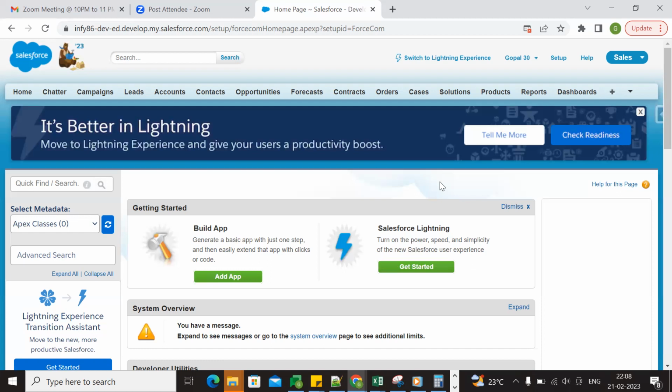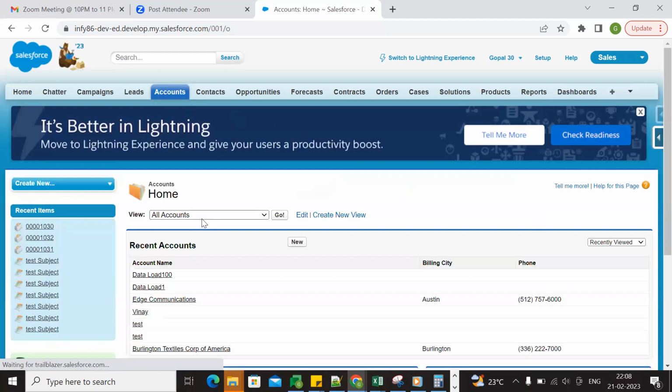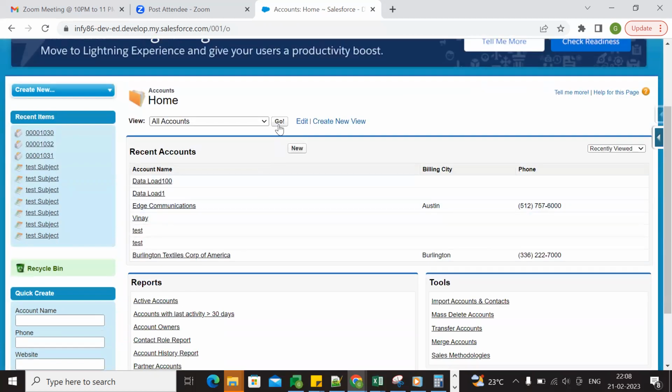So how to provide security for the records? What are the ways to provide security for the records? Let's say we have account records. How many ways can you provide security for the records?